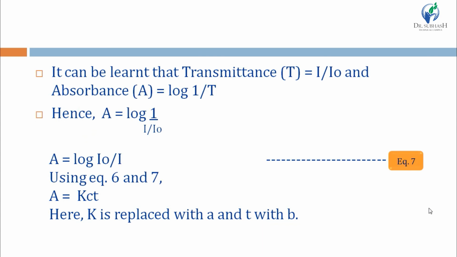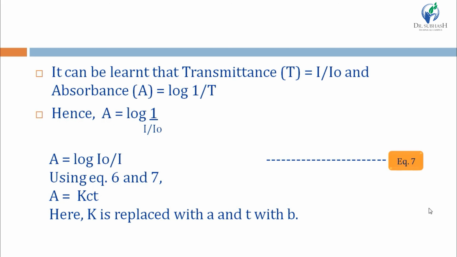And now transmittance T is equal to I by I0, meaning the intensity of transmitted light and the intensity of incident light. The ratio of both of these intensities is known as transmittance T, and absorbance A is equal to log 1 upon T. So A is equal to log 1 upon I by I0.